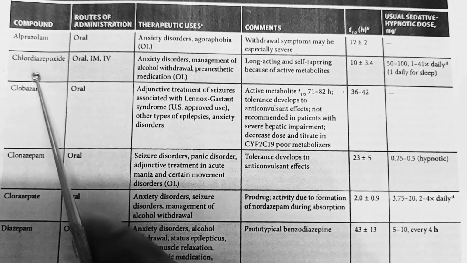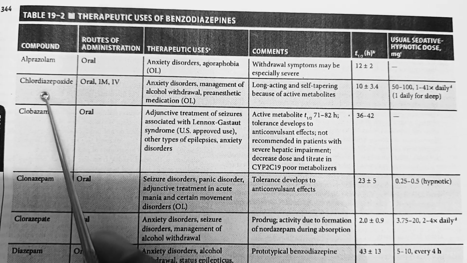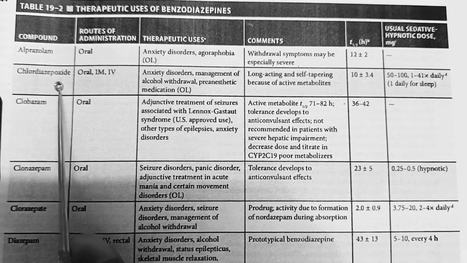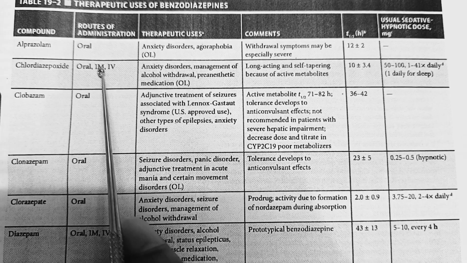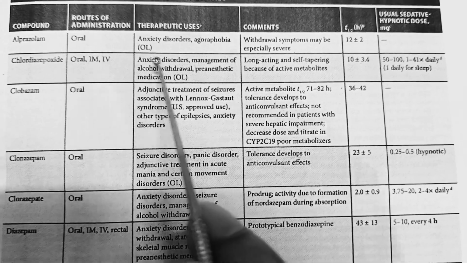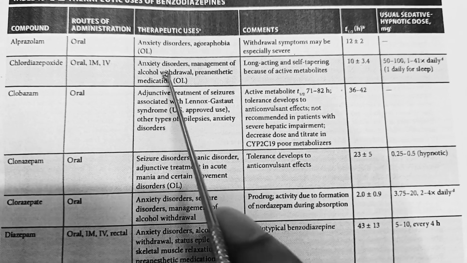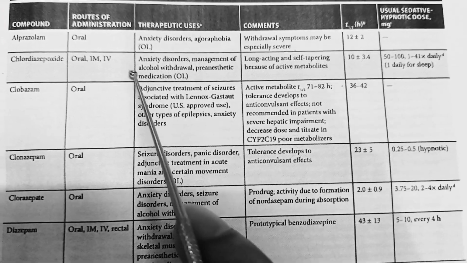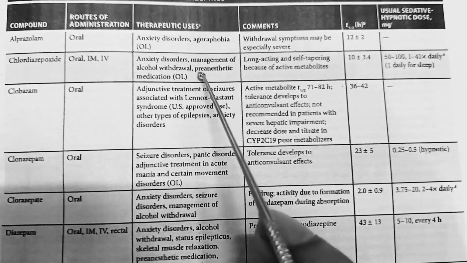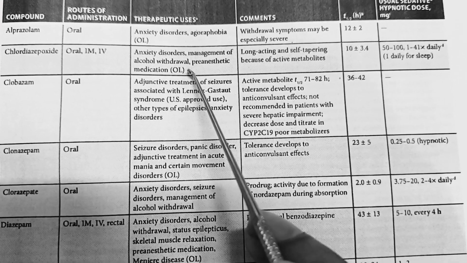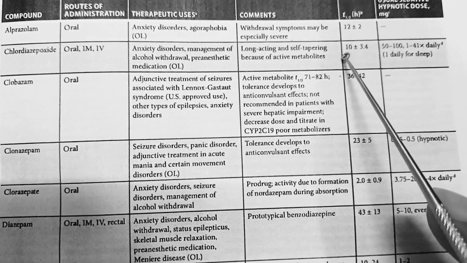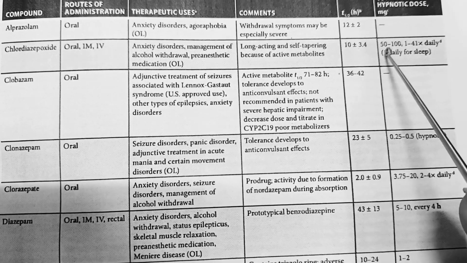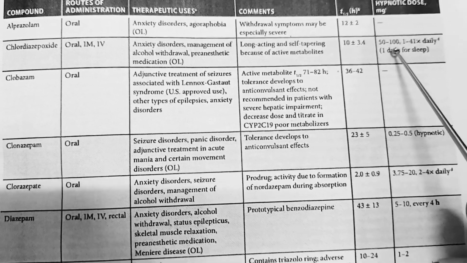Here is chlordiazepoxide. This chlordiazepoxide can be used by the oral, intramuscular, and intravenous routes, and it is used in anxiety disorder, management of alcohol withdrawal, and pre-anesthetic medications. And it has a half-life of 10 hours, and it is available in 50 to 100 milligram.